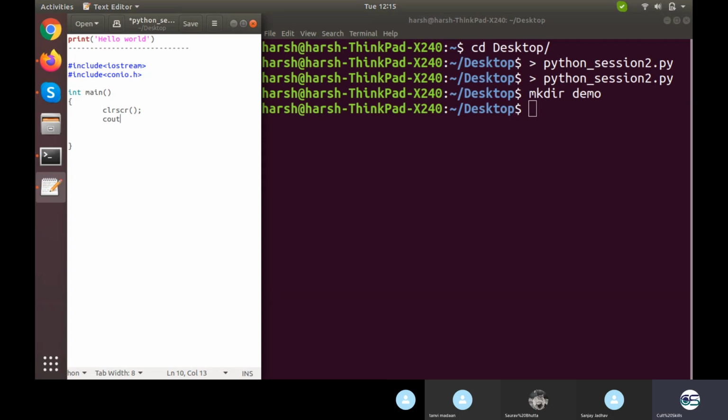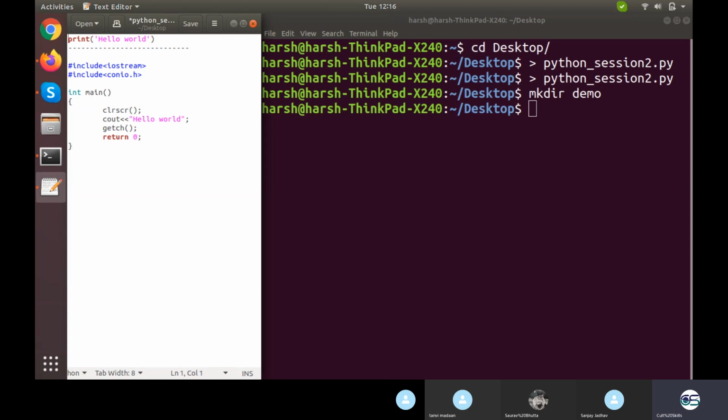Then we write here cout, hello world, whatever you want to write here, semicolon all the time, and then you need to say return 0. Before that you also need to say getch. Fine. So this is what you actually need in order to print hello world in C++.